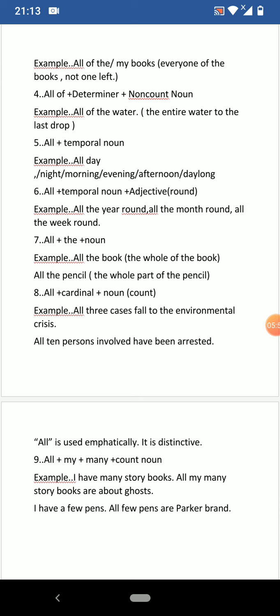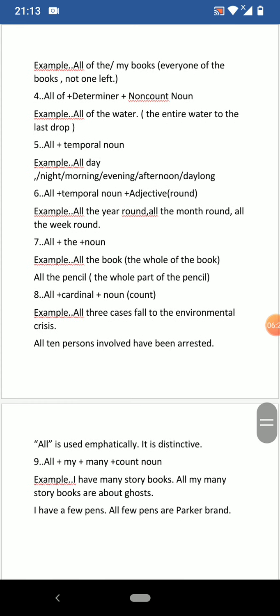All 10 persons, one by one, involved have been arrested. Ten persons involved have been arrested, but all emphasizes the meaning of the phrase 10 persons. That's why all can be used before this. All is used emphatically. That explanation is given. It is distinctive.